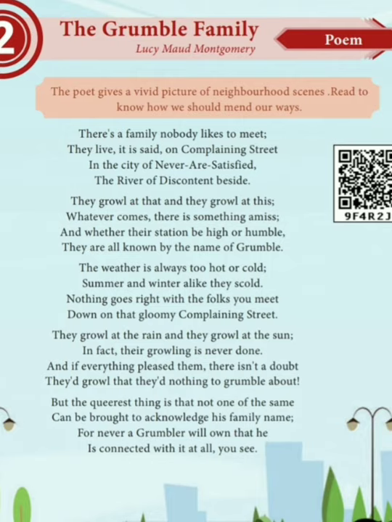That is the strange thing about those people. Acknowledge means they will not accept their family name. What is the family name given to those people in the street? Grumblers. For never a grumbler will own that he is connected with it all, you see.